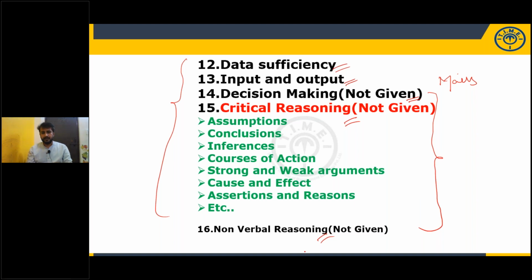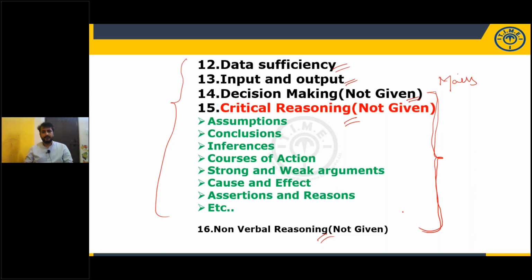Decision making, critical reasoning, non-verbal reasoning are not given in mains. But if you have the time, I suggest you prepare, because we don't know what will be given in upcoming exams. Based on past exams, these topics are not given, but in an upcoming exam they may give, so don't lose the chance.